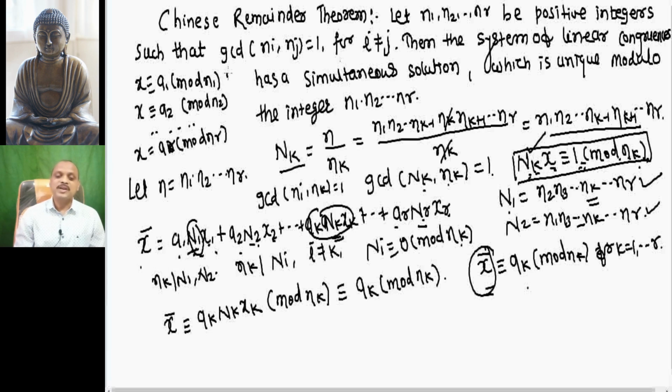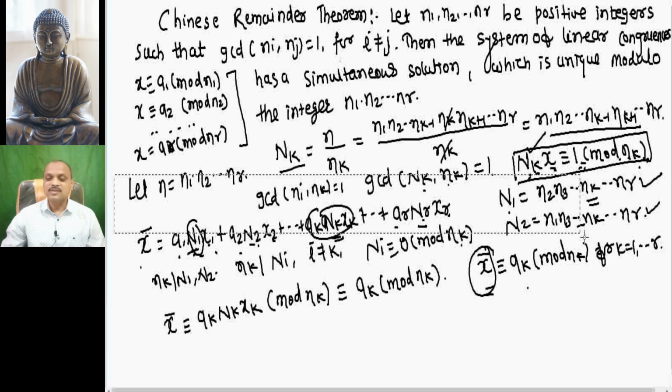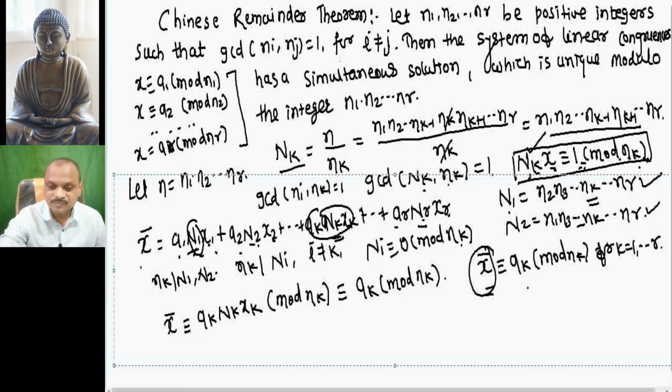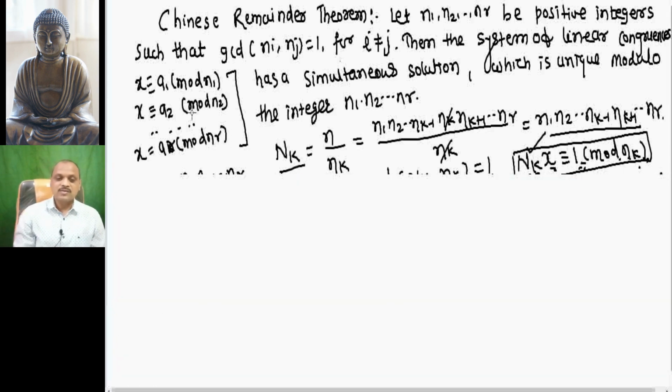Now we show that this solution is a unique solution. That means suppose we have two solutions of these congruences, x ≡ ak modulo nk, and ak ≡ x bar modulo nk.